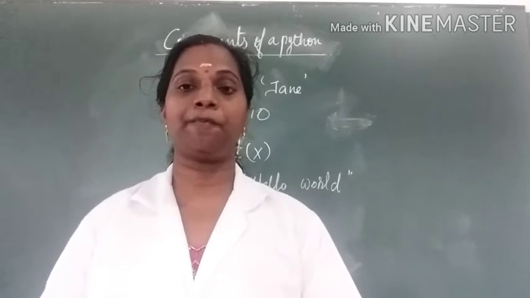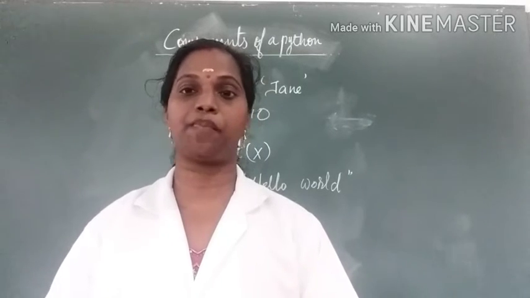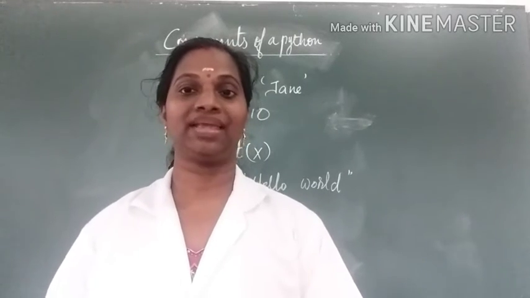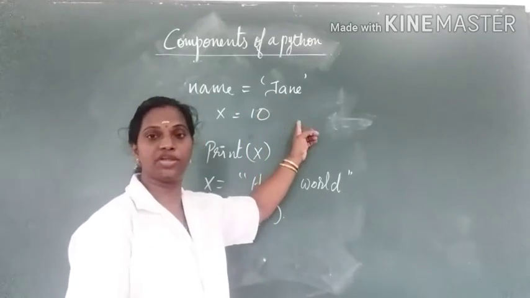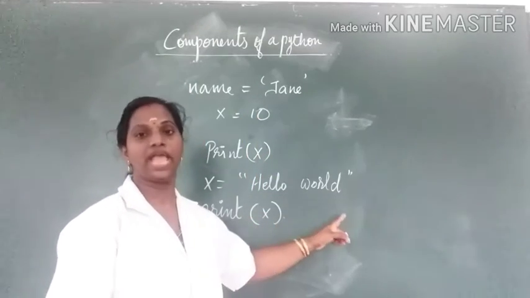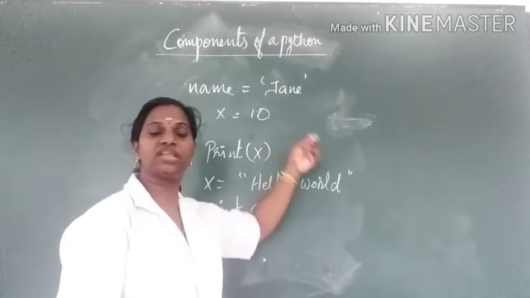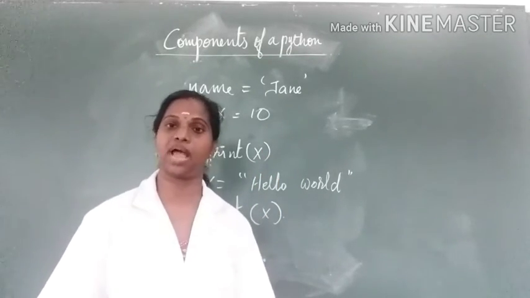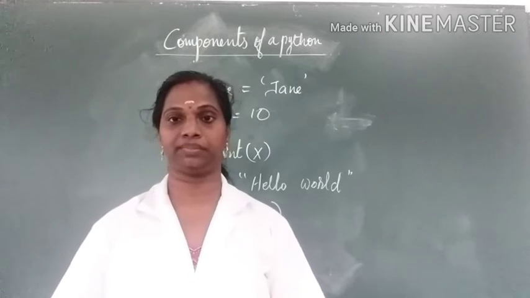A variable pointing to a value of a certain type being made to point to some other type is called dynamic typing. So here first x equal to 10, then x equal to hello world. The value assigned to this x is changed. This type of assignment is called dynamic typing. That is, we can change the value of the assignment.